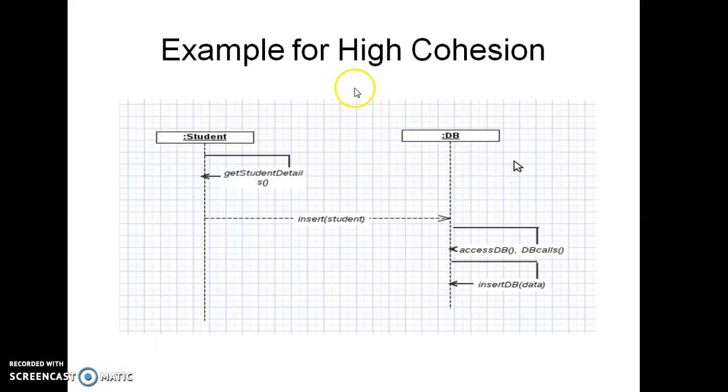In the second example, where we have seen high cohesion, the student is there. Whenever the student class or the student object is called for some student information, we directly go to the database which is related to the student. So everything which is related to the student is kept in the database, which will have all the information about the student. Every query which is related to the student is fired on the database. So the elements which are related in functionality or responsibility are kept in a single manageable unit. That means you have high cohesion.